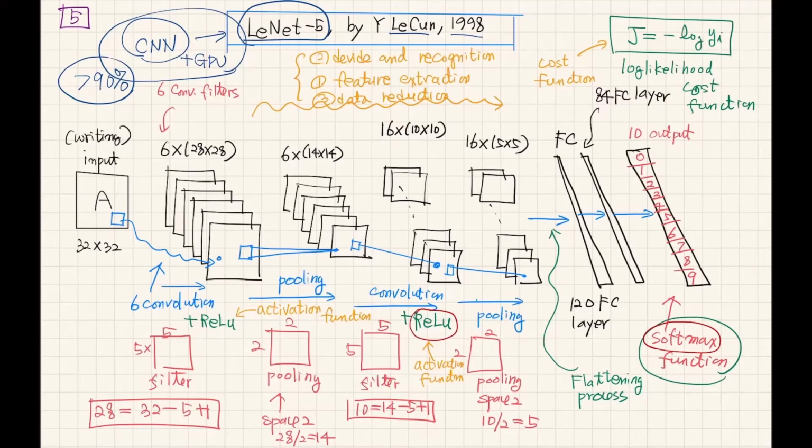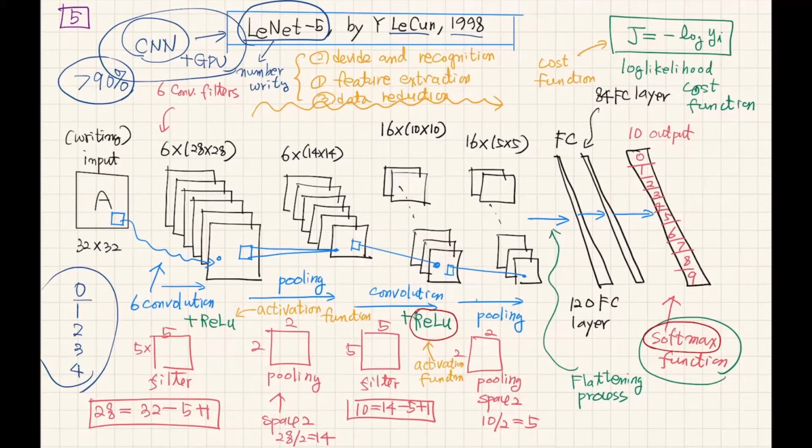This LeNet-5 was intended to identify handwritten numbers. I'm writing 1, 0, 1, 2, 3, 4. On the globe there might be millions of people with different writing styles.